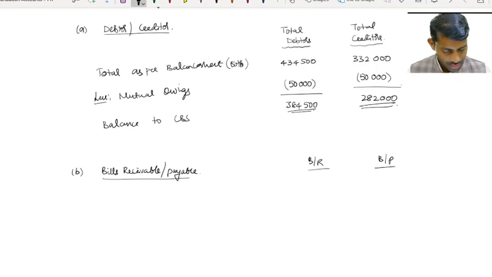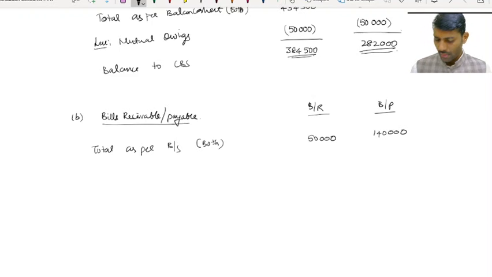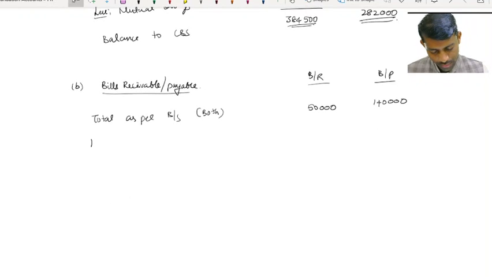As per balance sheet, both companies put together, total BR is 20 plus 30, which is 50,000. Bills payable is 1,40,000 in total. Less mutual owings of 16,000.